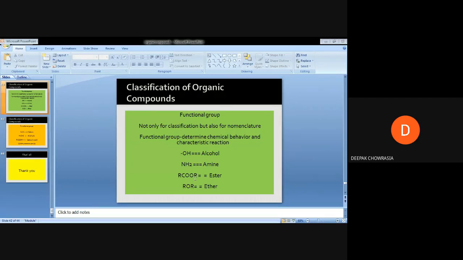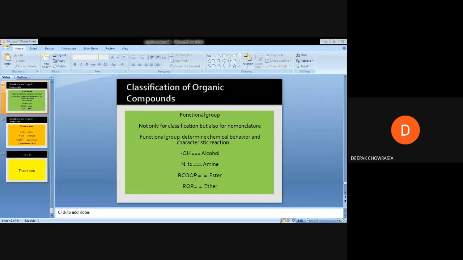For example, I have mentioned here that on the basis of functional group, we are ultimately able to nomenclate an organic compound. And what is a functional group in organic chemistry?